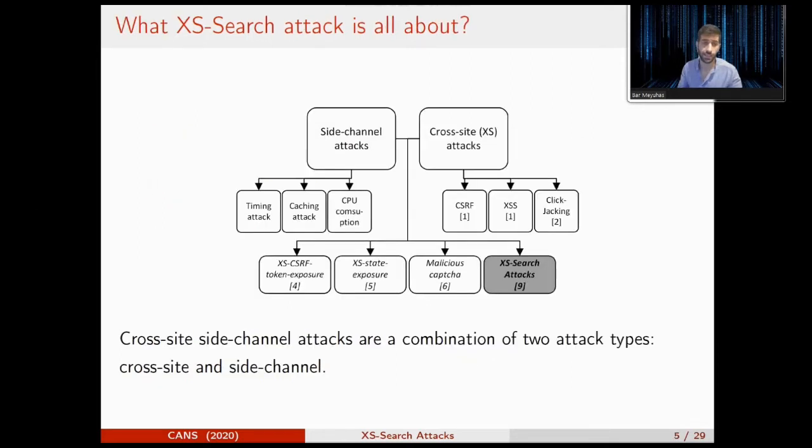So, as I said, our attack is a combination of two attack types, cross-site and side channel. On one end, the attack is similar to the CSRF attack that leads us to a malicious link. And on the other end, it uses a side channel to leak data, such as many caching attacks that are very common these days.